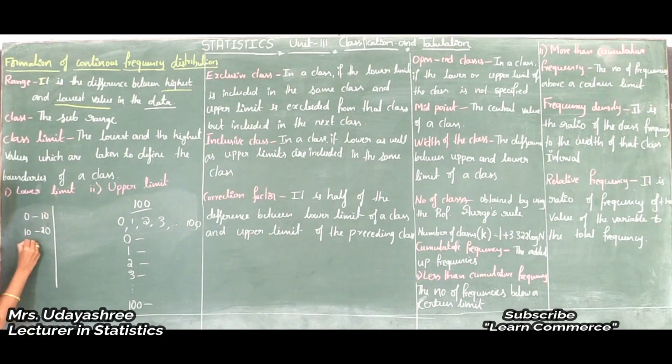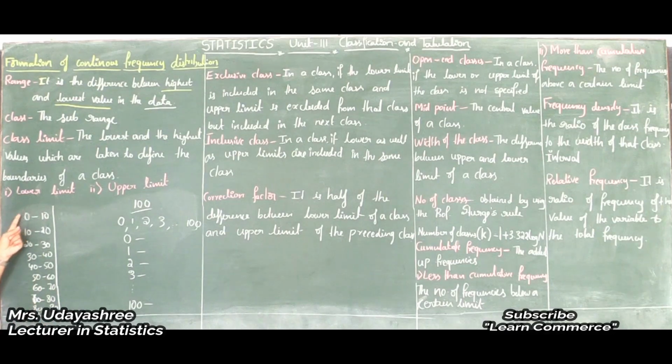Next 20 to 30, 30 to 40, 40 to 50, 50 to 60, 60 to 70, next 70 to 80, 80 to 90, 90 to 100. I will stop here because your question paper is based on 100 marks.